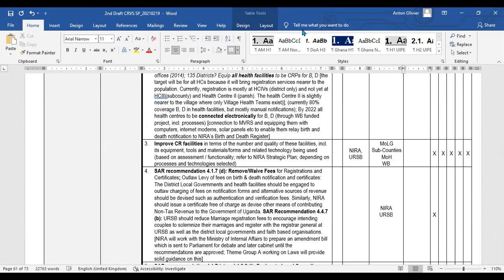So I trust this will help you to complete these scorecards and prepare you for the workshop we have planned for the 17th and 18th of March.